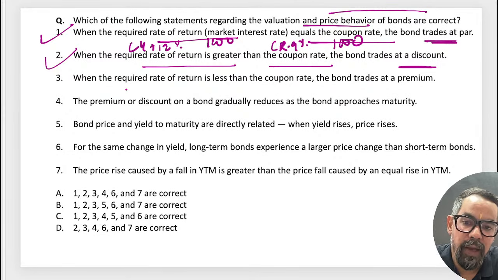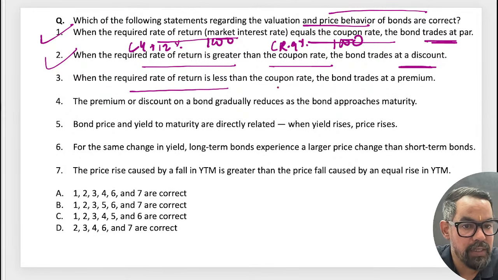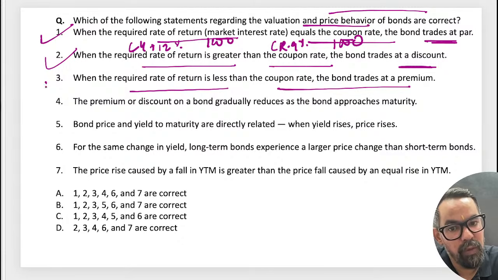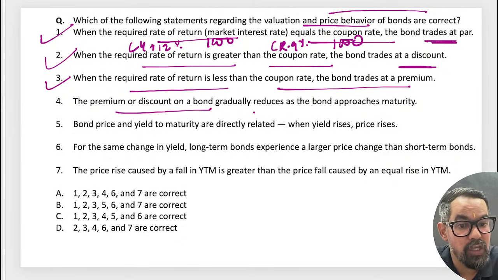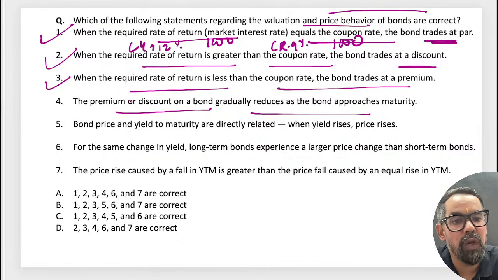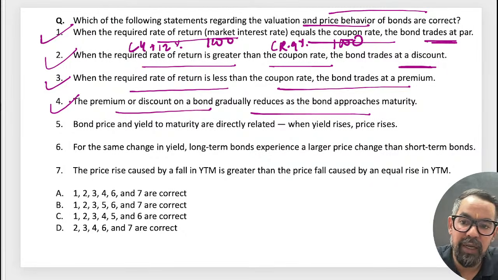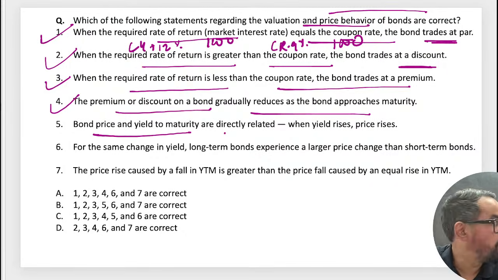When the required rate of return is less, it is at a premium, just the opposite. The premium or discount on bonds gradually reduces as the bond approaches maturity. True, right?